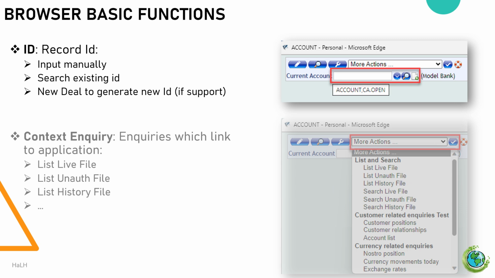New deal: generate a new ID if supported. You can create a new deal or transaction, which will automatically generate a new record ID.